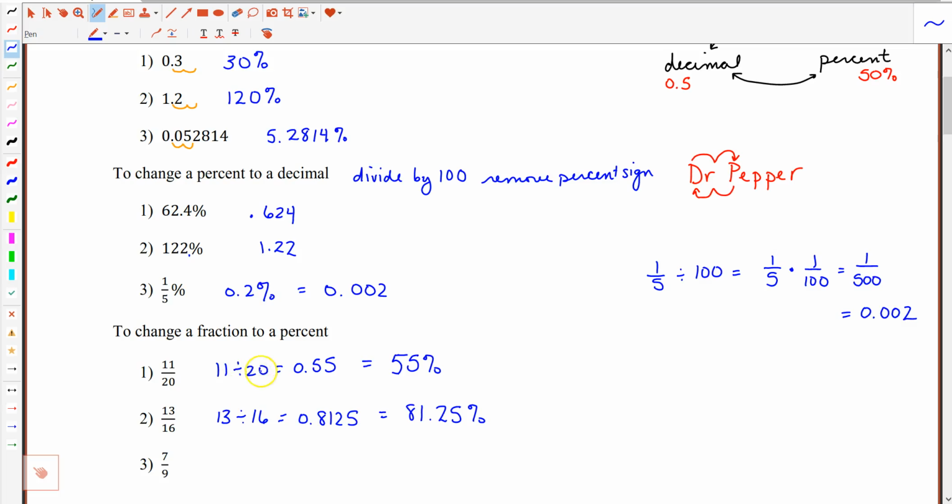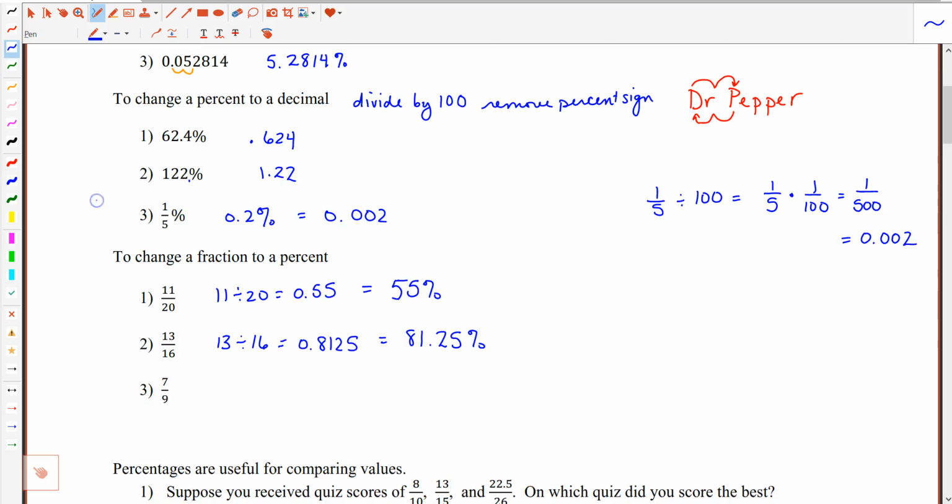Now this is just one technique for converting from fraction to a percent, as you could do from fraction to decimal and then from decimal to percent. But on this last one, it's not going to convert to a decimal very nicely. So if you were to do 7/9 divided in your calculator, you're going to get a decimal that goes on forever. So one way that we can do this conversion, but make sure that we don't round at all, is you can set up what's called a proportion.